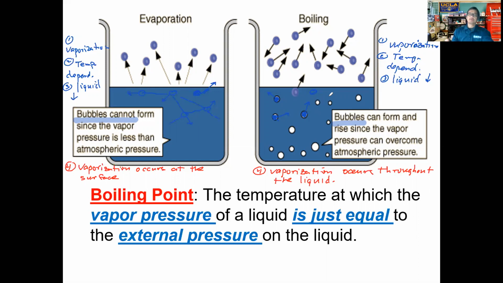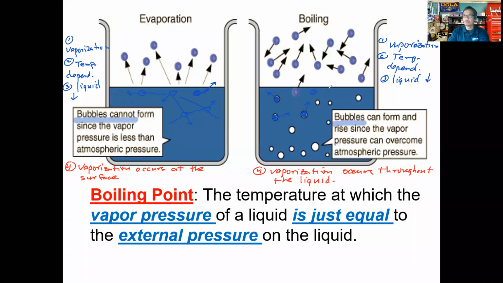All right, so that's the key difference between boiling and evaporation, both on a macroscopic level, bubbles versus no bubbles, and on a microscopic level, where you have particles underneath the surface, not just on the surface, that are acquiring enough kinetic energy to break free. Now that's only if you continue to increase the temperature up to this temperature that we call the boiling point.